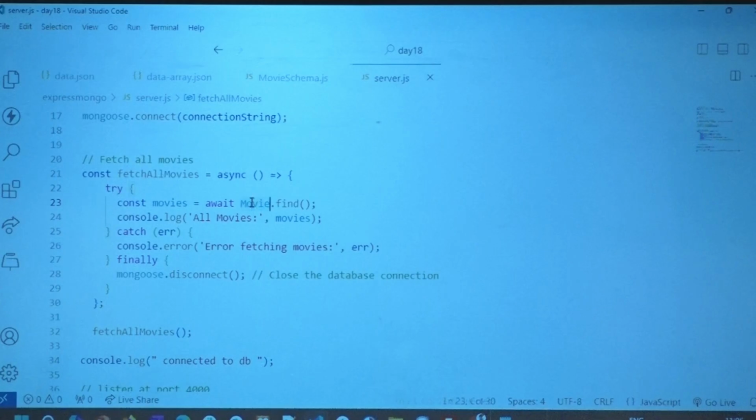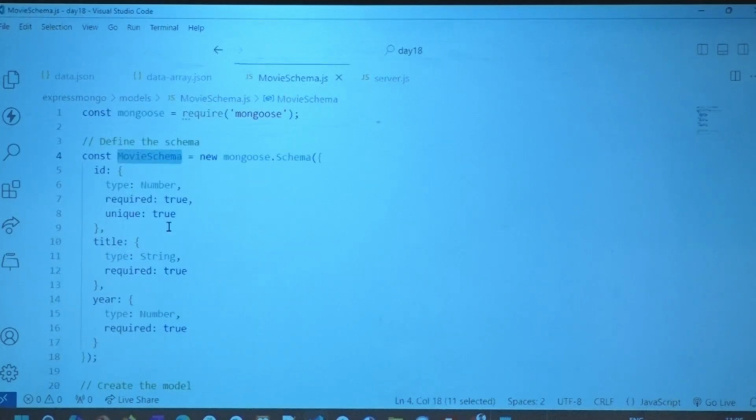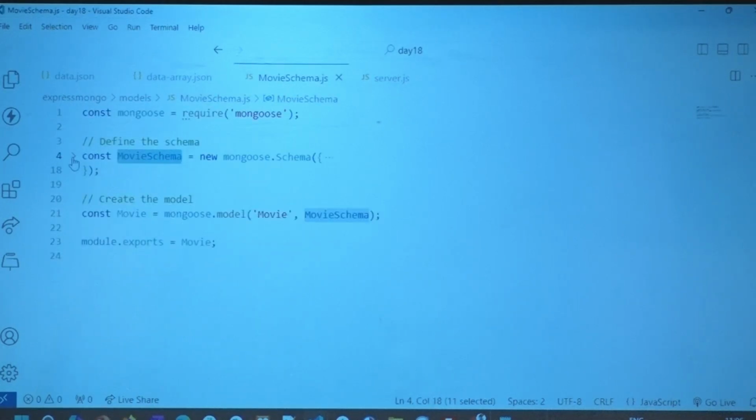So on this model, see that? Let's go there. Guys, this is your schema. Using this schema, we have created a model, called it a movie. So any time in my code I want to talk to this collection, I'll get this model. On this model only I'll talk. I'll call the methods movie.find, movie.create, movie.whatever, and automatically Mongoose takes care of doing the appropriate action.